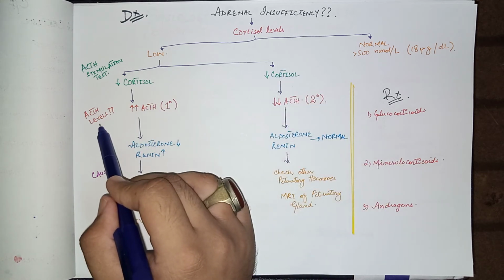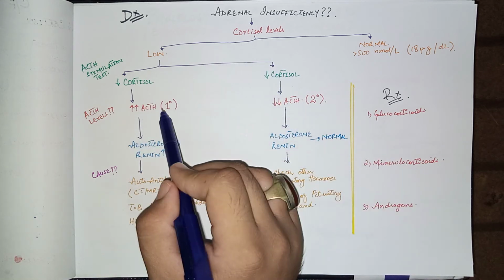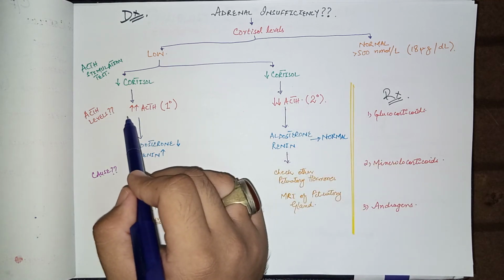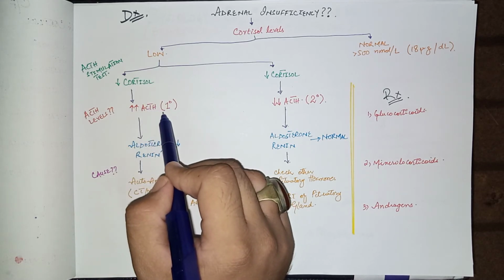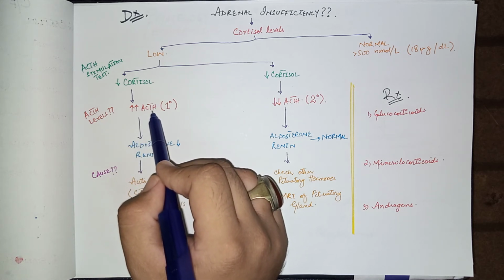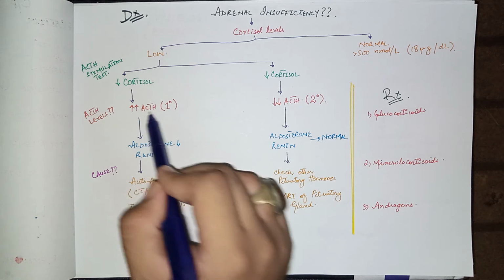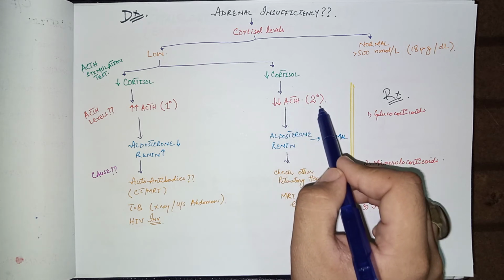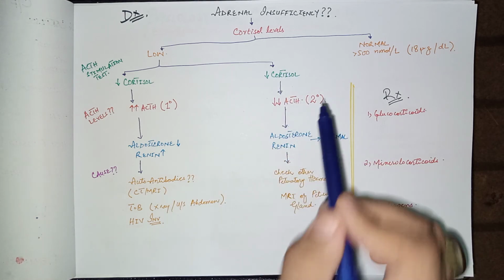Now check the ACTH levels in order to differentiate whether the adrenal insufficiency is primary or secondary, meaning it is Addison's disease or the pathology lies in the pituitary gland. As we have discussed previously, ACTH is increased in primary adrenal insufficiency. So check the ACTH levels. If ACTH levels are above normal, it means that the patient has primary adrenal insufficiency, or the pathology lies within the adrenal gland. But if the ACTH levels are below normal, it means that the pathology lies in the pituitary, and this low ACTH leads to decreased cortisol. Remember the hypothalamic pituitary adrenal axis.